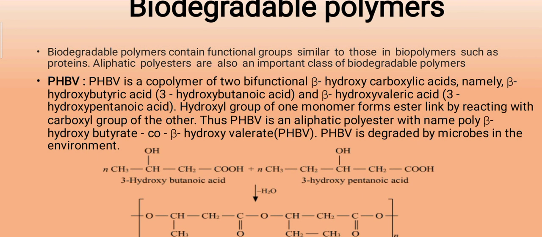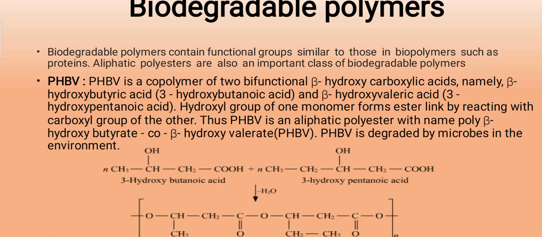Biodegradable polymers contain functional groups similar to those of the biopolymers, such as proteins. You know, proteins are made of amino acids. Proteins also contain the C double bond O, NH linkage. Like that, biomolecules or biopolymers contain such type of linkage or functional group. Aliphatic polyesters are also an important class of biodegradable polymers.